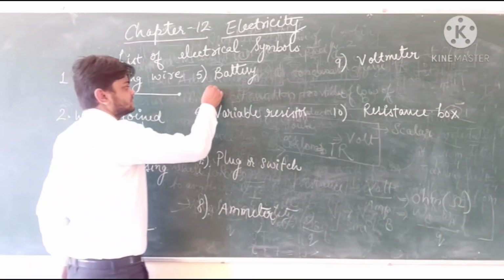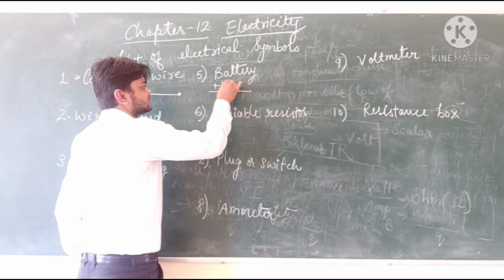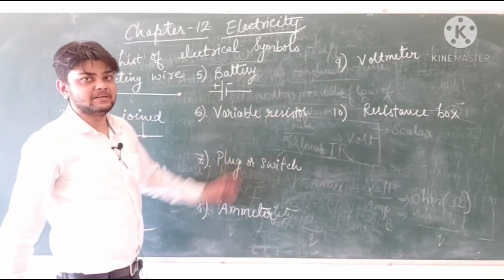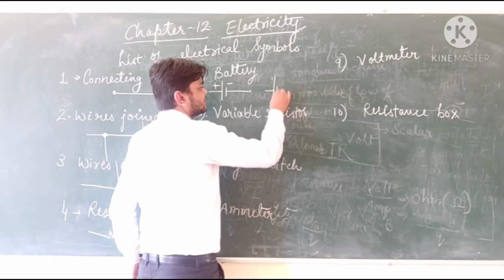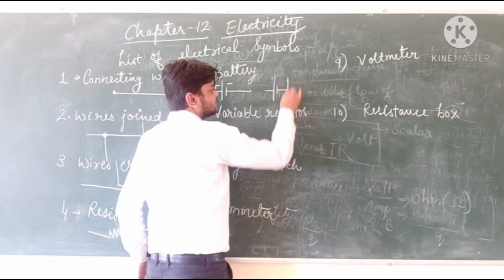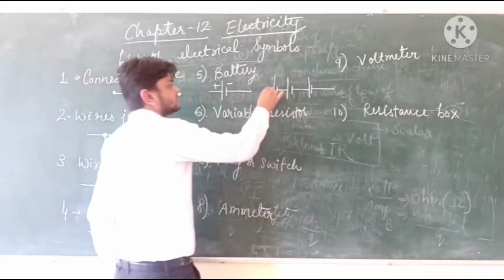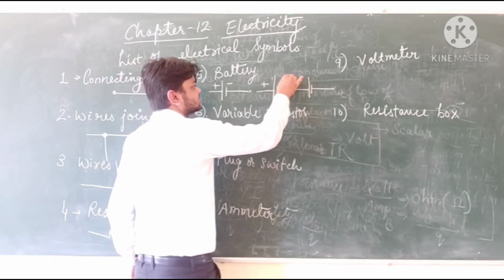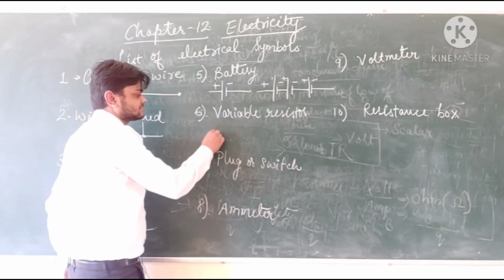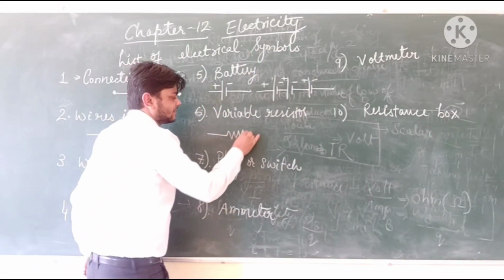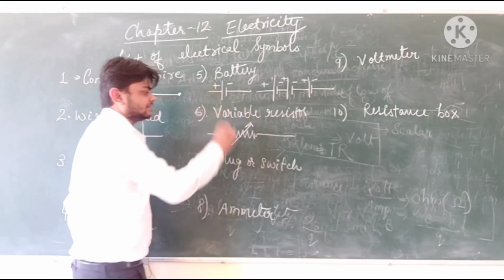Same way, we have a battery having positive and negative terminal. If we have multiple number of batteries, we will simply connect one's positive with another's negative, followed by a small gap. This is how we will connect a group of cells. A variable resistor is one where resistance can keep changing either by its own or by manual handling.